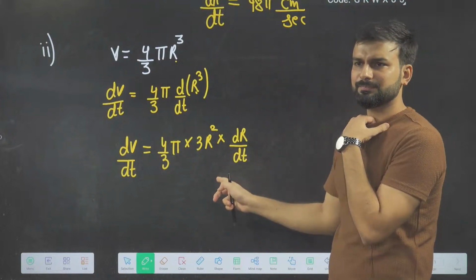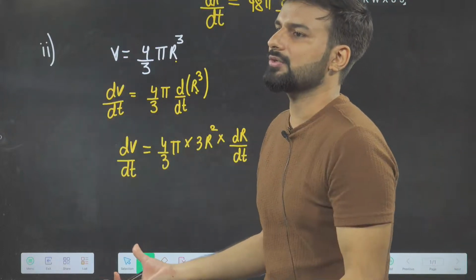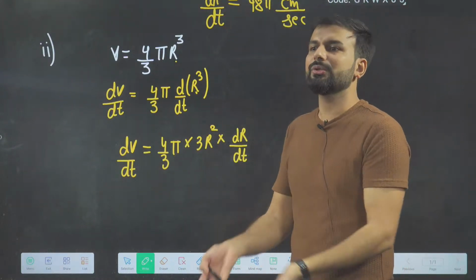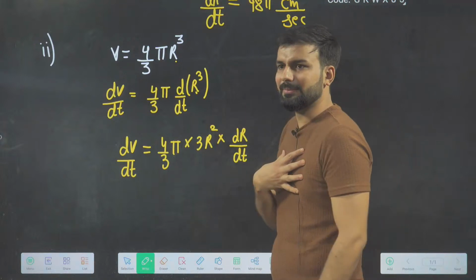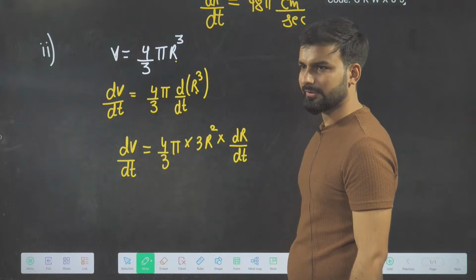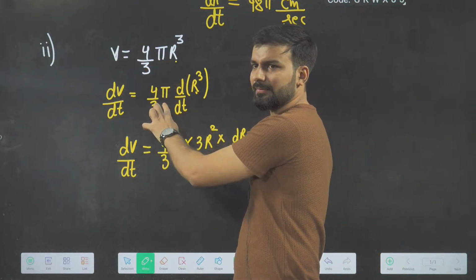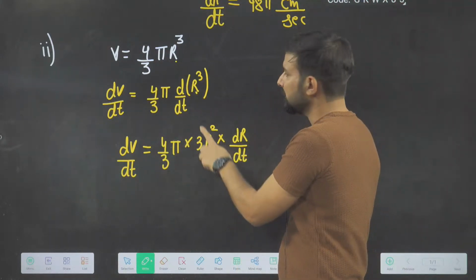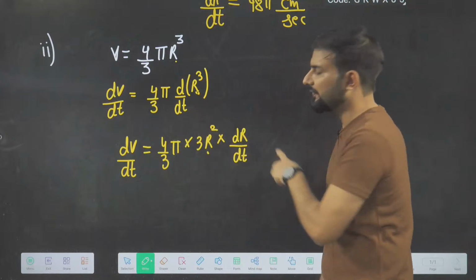Isn't it simple? That is why I was not telling you the chain rule. But some students were saying, sir, you have not told the chain rule. So it is basically the chain rule without letting you know the name. And it looks a little bit complex, but I personally believe this looks very easy. Now it is okay, earlier it was buffering. So now what happened? 4 by 3 pi is constant, the differentiation of r cube is 3r square. If the variable does not match, it again needs to be redifferentiated. Khatam.